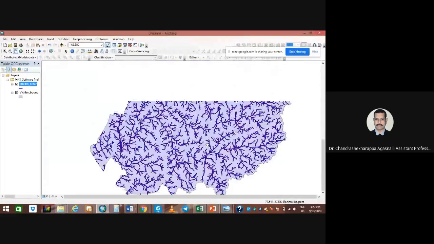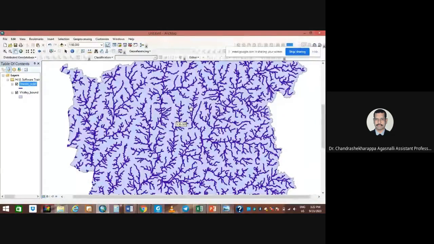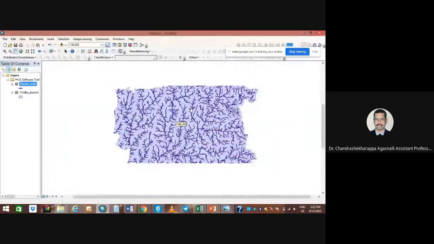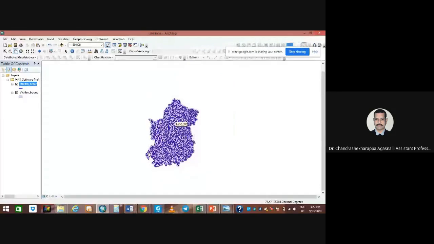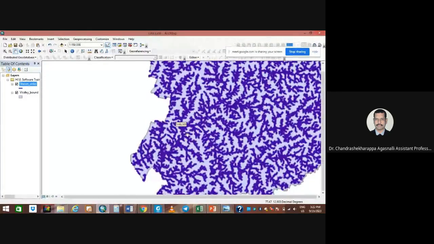So if I take this one, we call it a basin or watershed map.